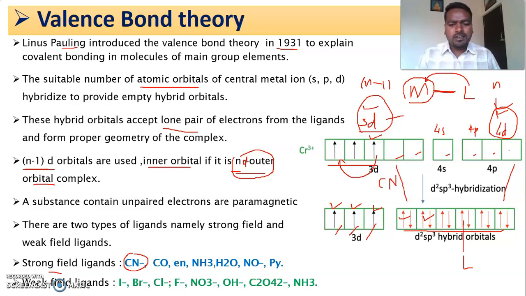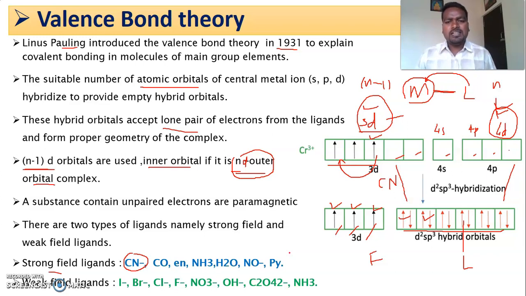Some ligands like iodine, usually halogens, do not force the unpaired electrons to pair up. In the next theory we are going to understand why they force and why they do not force the unpaired electrons to pair up. But the postulate is that a strong ligand, during bond formation, forces the unpaired electrons present in the central metal ion to pair up. But a weak ligand does not force the unpaired electrons to pair up. That's why it is called a weak ligand.